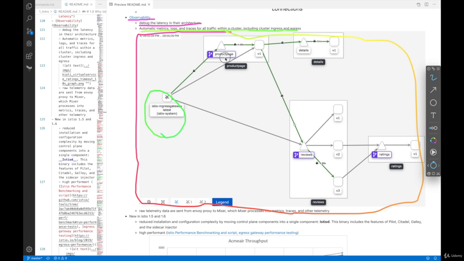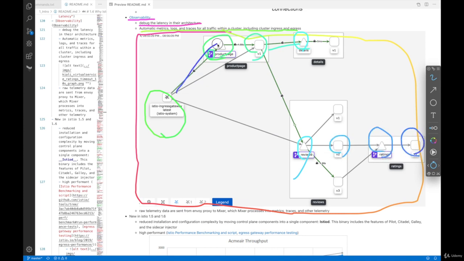And from here, in the backend, we have a product page virtual service. The purple one is a virtual service. And then this V1 is the actual pod providing the product page application. And also there's a details service, the reviews virtual service and the review pod, and the rating virtual service and rating pod.